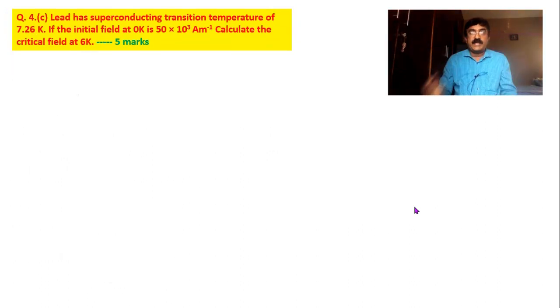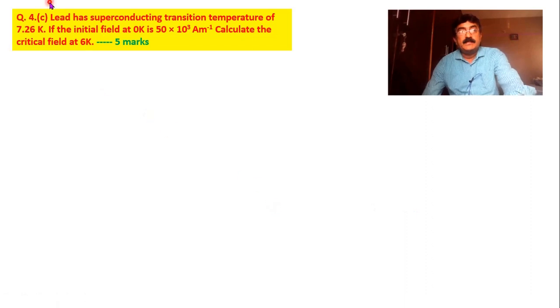Question number 4C. This is again a numerical. This time we have a question on superconducting material. Lead has superconducting transition temperature 7.26 K, Tc given. If the initial field is 50 into 10 to the power 3 ampere per meter, calculate the field at 6 Kelvin.